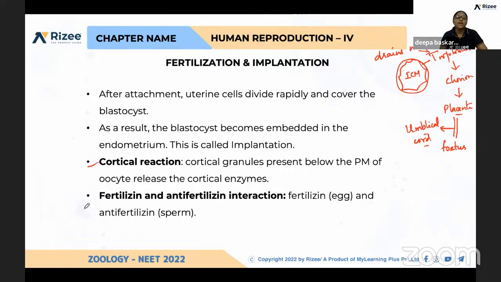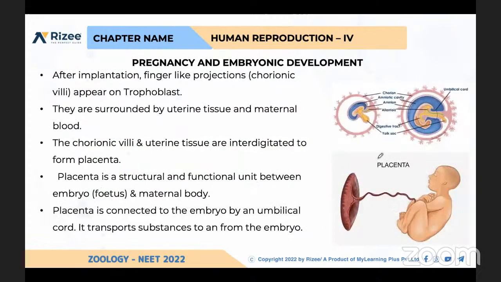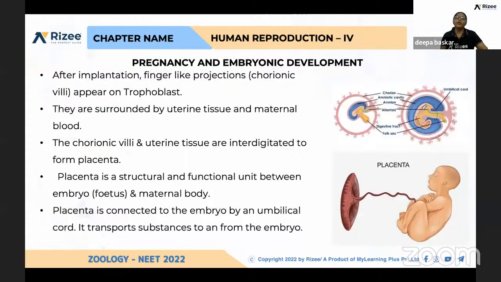And I have explained what is the cortical reaction, what is the fertilization and anti-fertilization reaction, and apart from that, the acrosomal reaction. The acrosomal reaction is also needed for fertilization. So what is the acrosomal reaction? That is, lysins are produced. Yes, I think I made it clear. If you have any doubt, you can ask. No, ma'am. Shall we move on to pregnancy and embryonic development?